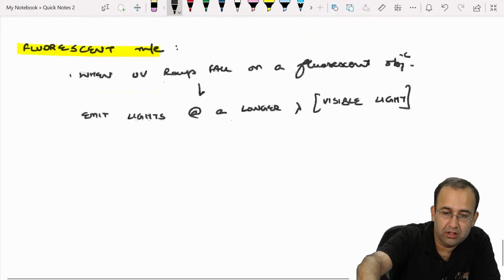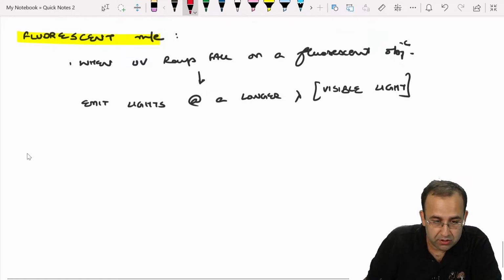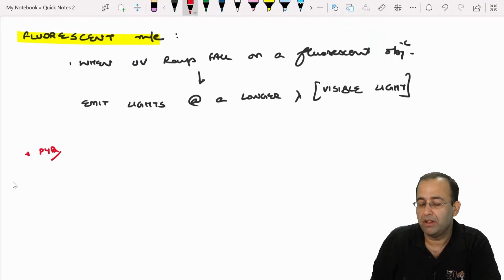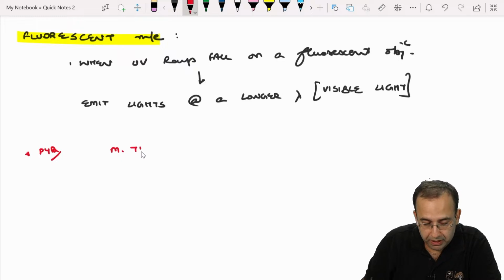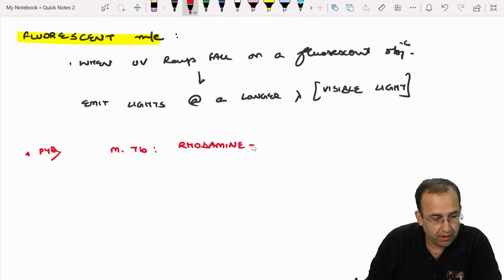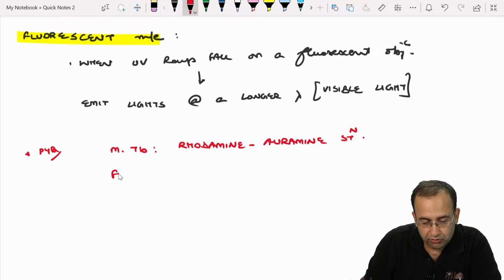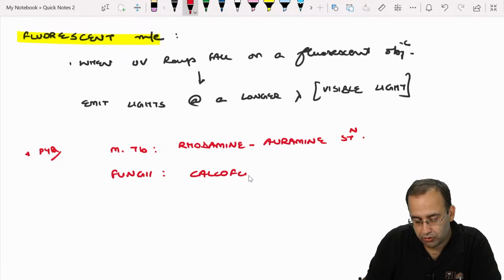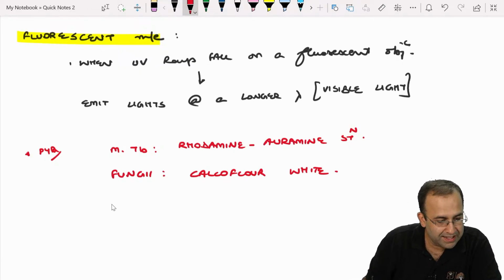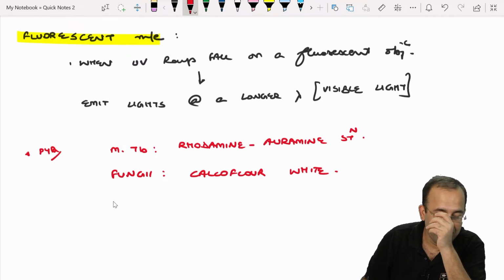Next point, very important: the fluorescent stains. And this was a recent NEET MDS PYQ also. For Mycobacterium TB, we use rhodamine or auramine stain. Whereas for fungi, we use calcofluor white.